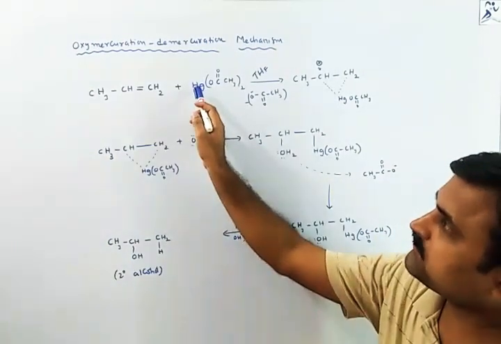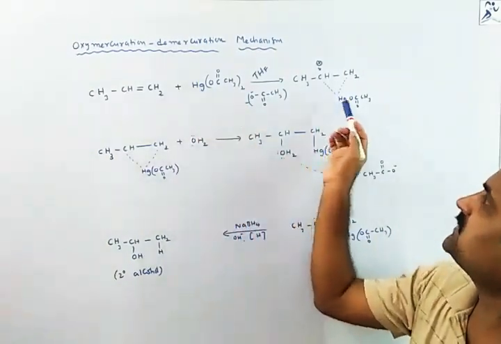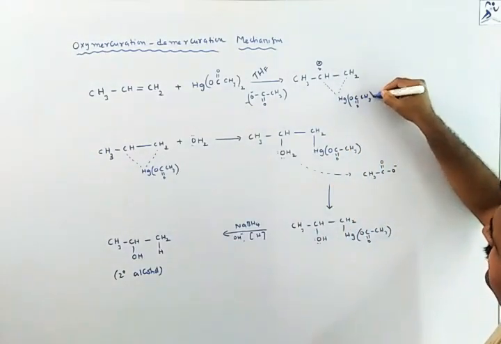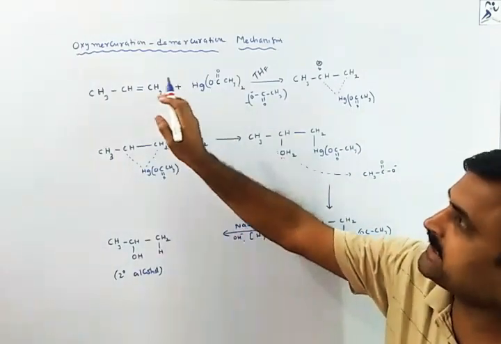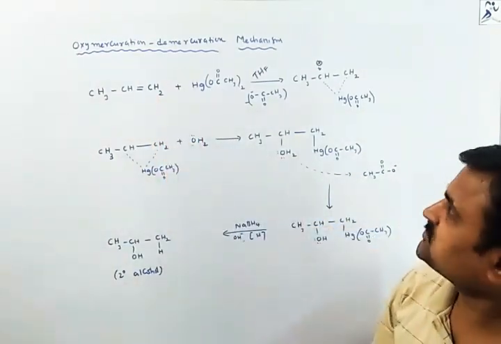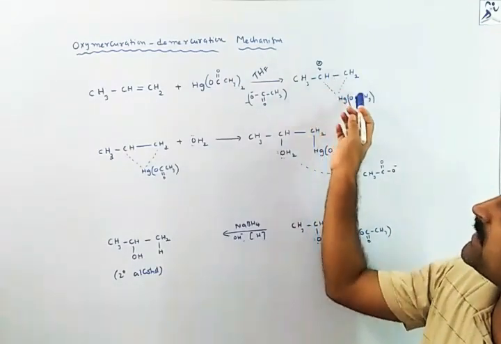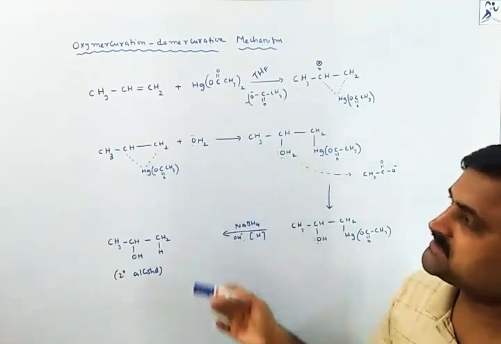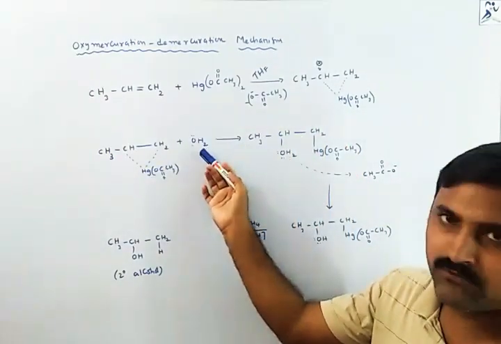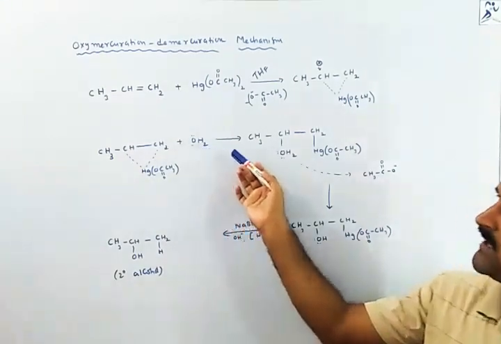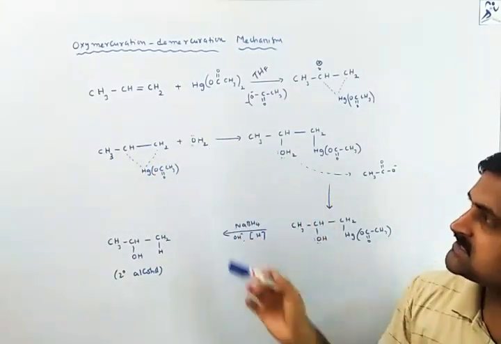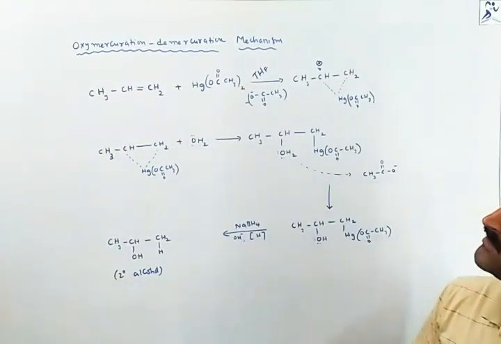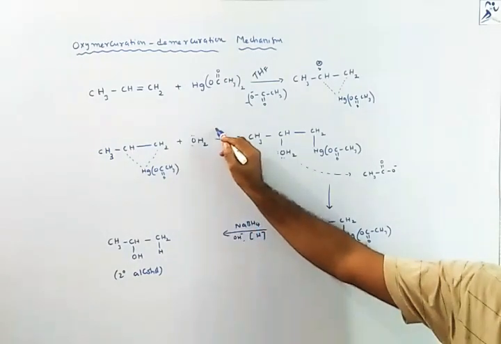The positive part of this mercuric acetate is nothing but HgOCOCH3. The negative part is nothing but one acetate ion. Then that positive part will attack the unsaturation, bringing a partial cyclic complex, and we will call it an alkoxymercury complex. It will further undergo a nucleophilic attack. After the nucleophilic attack, the nucleophile tries to find the stable carbocation according to Markovnikov rule. This is nothing but the MR rule only.